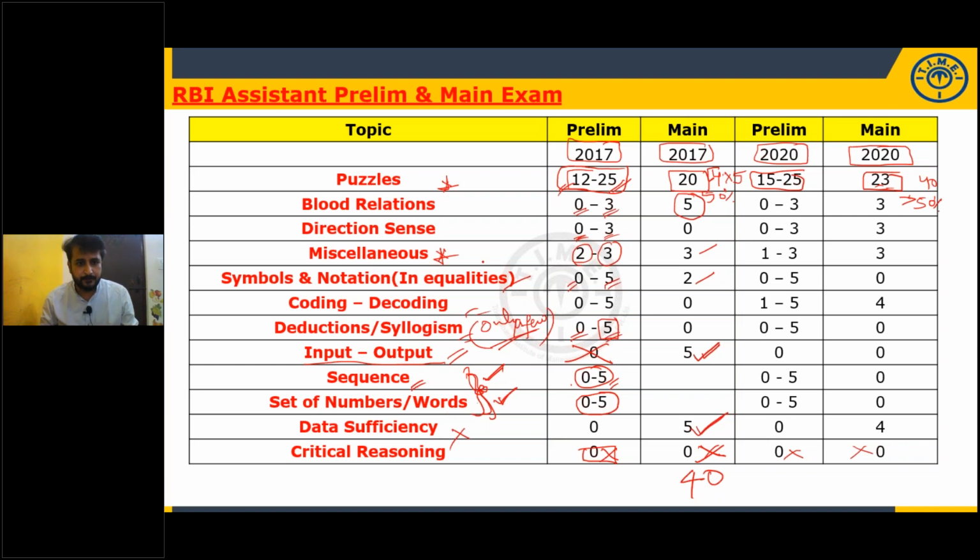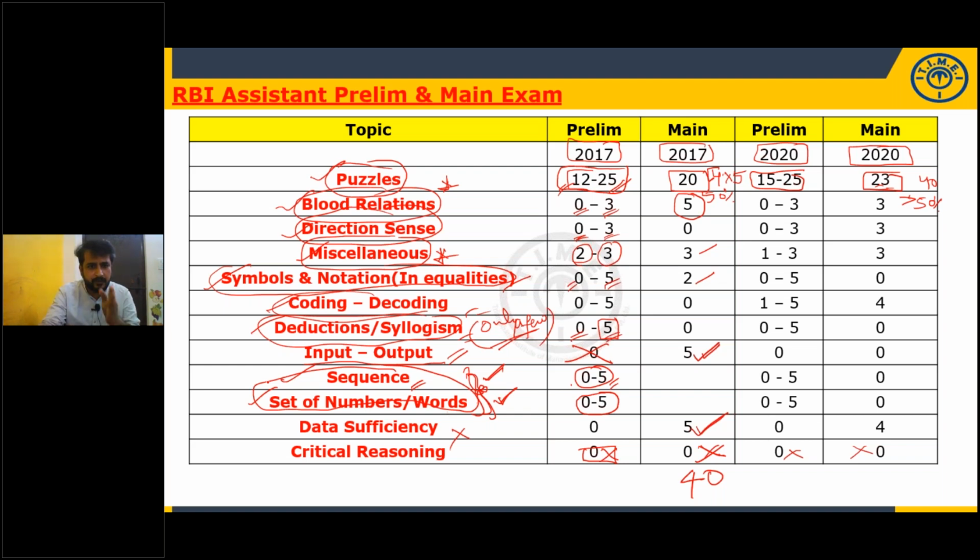So my suggestion is, in prelims, prepare these areas: puzzles, blood relations, direction sense, and miscellaneous kind of questions, symbols notations, inequalities, coding and decoding, deductions, sequence, set of numbers and words. These 9 topics, if you can prepare thoroughly, you can score 35 out of 35. Level of difficulty will be very, very easy. You will be given very low level of difficulty. You can complete it in very less time.